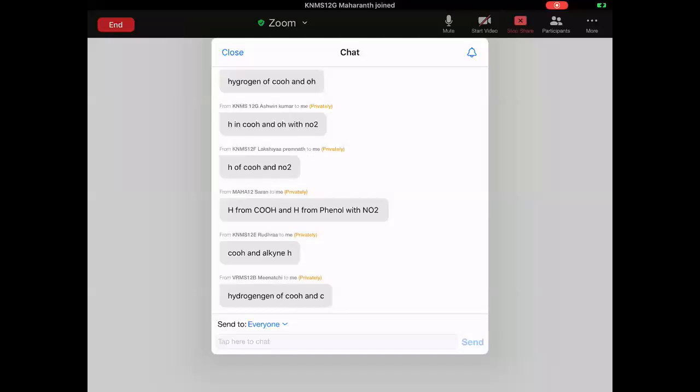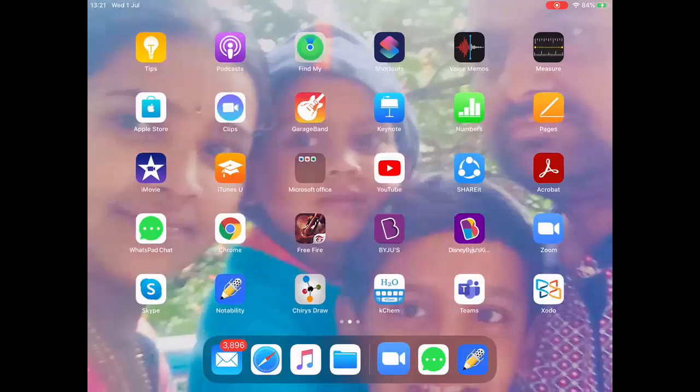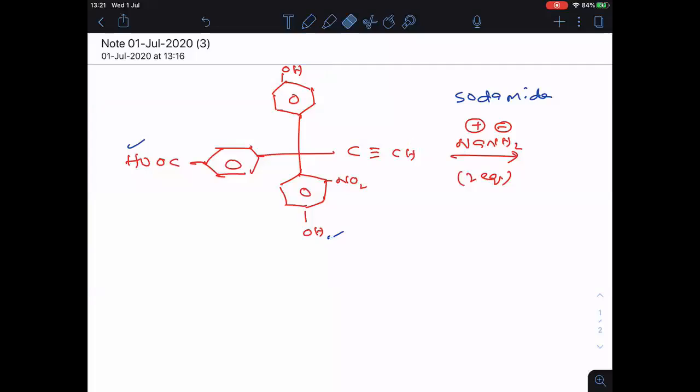Okay, let me solve the question. This is the previous JEE Advanced question. First of all, let me mark the hydrogens in blue color. Now, which hydrogens are more acidic? They will be liberated. No doubt, first this one will be liberated because it is highly acidic among these four. Why? Its name is carboxylic acid. Then the other hydrogen which is liberated is this one. Why? Because with respect to this one, at meta position NO2 is there. NO2 shows minus I effect, and minus I groups increase the acidic strength. So these two hydrogens will be liberated preferably.